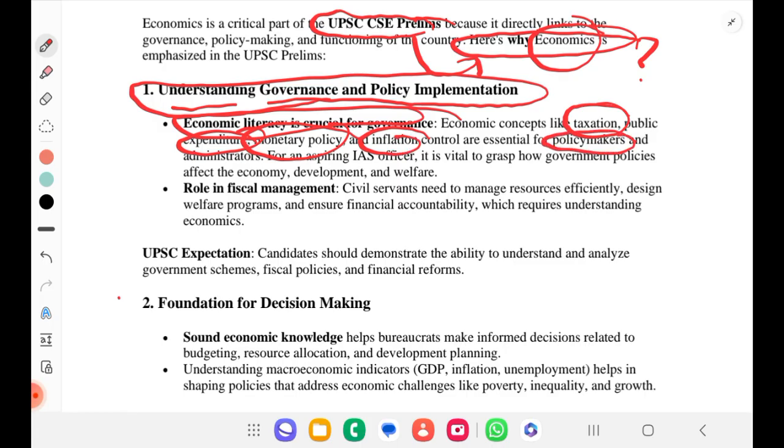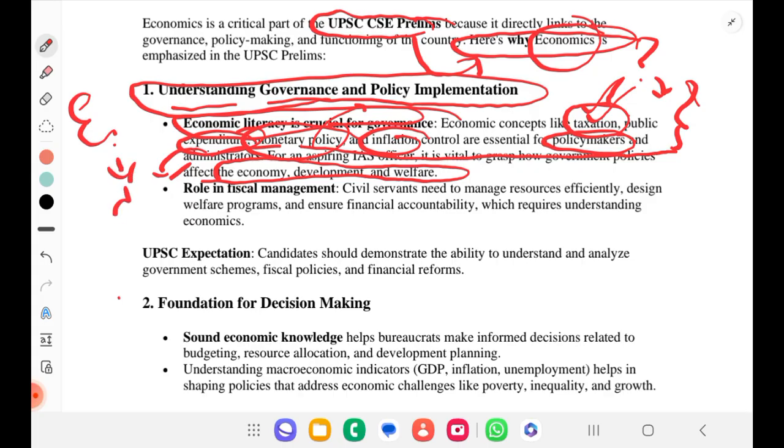To make any policy, we'll be thinking on these factors, right? We'll be increasing tax or decreasing tax, or we'll be planning for public expenditure and how the bank interest rate should increase or decrease. These things and all, from where will you learn? From the point of view of economics. For an aspiring IAS officer, it is vital to grasp how government policies affect the economy and development as well as welfare. So economy relates to development in return to welfare. So that is where the importance of economics lies in.